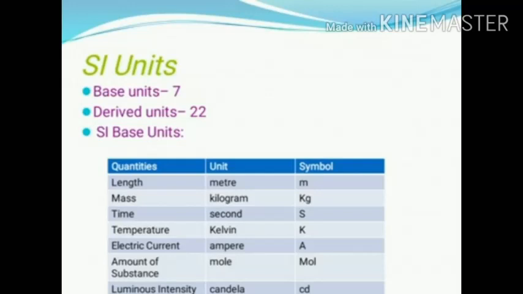There are 7 base or fundamental physical quantities and 22 derived physical quantities. So, 7 physical quantities have 7 SI units. 22 derived physical quantities have 22 SI units. Okay.